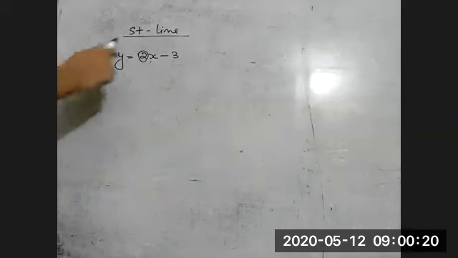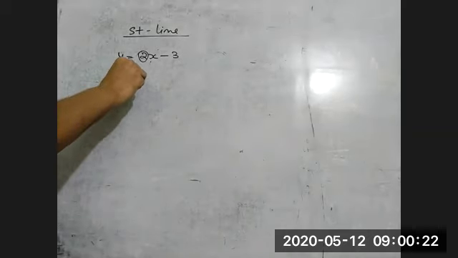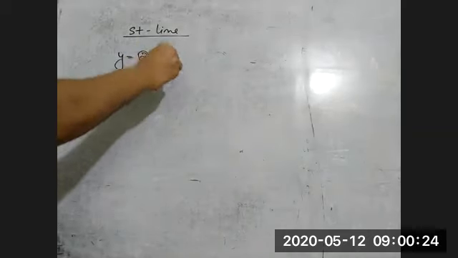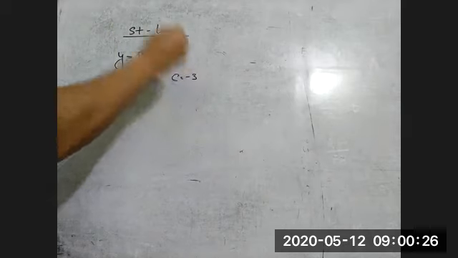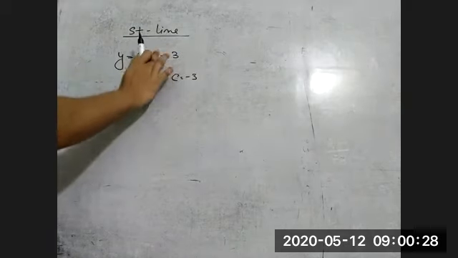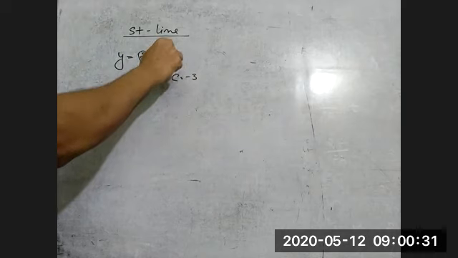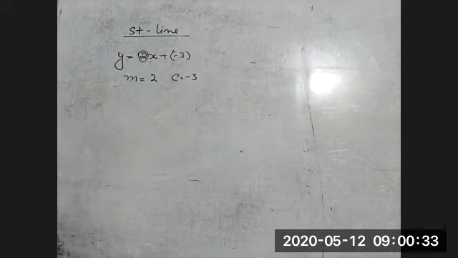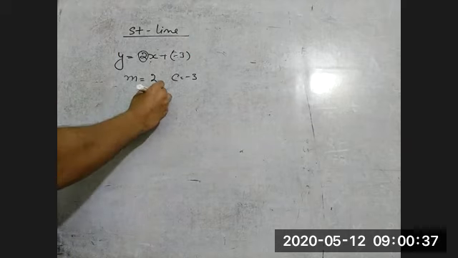Here you can see m is 2 and c is minus 3. We can also write it as plus minus of 3, the same thing. The y-intercept is minus 3. Now we have to plot the graph.